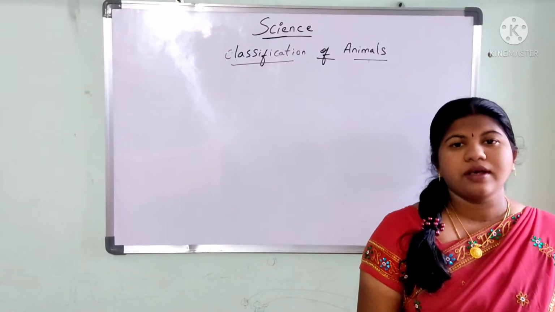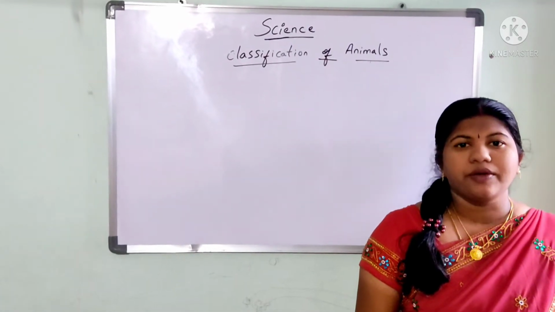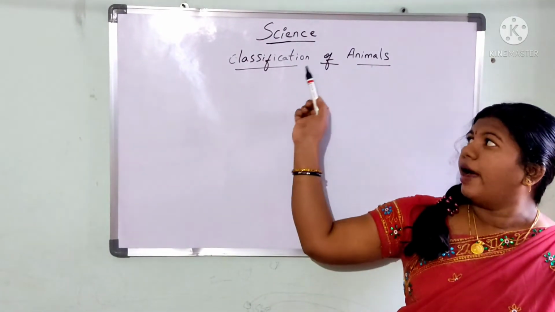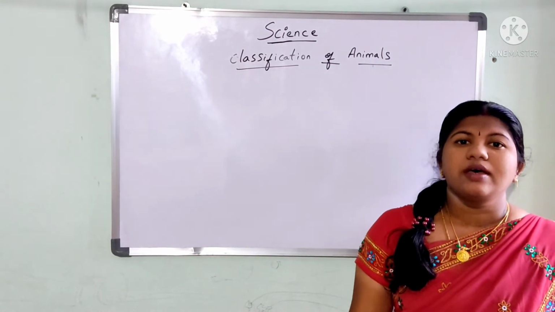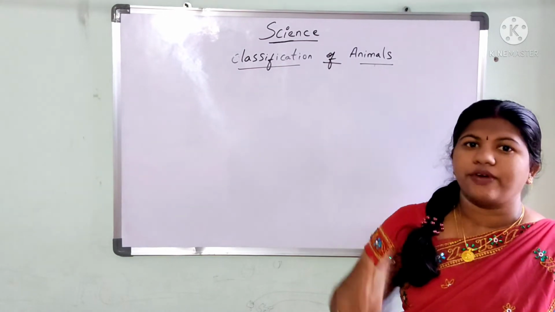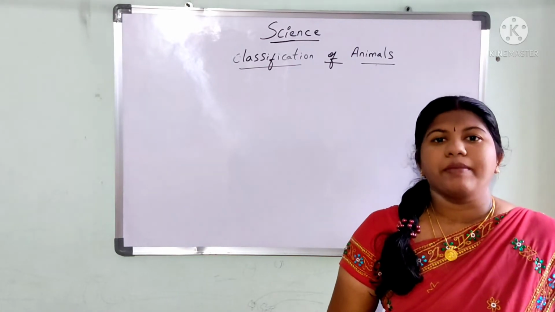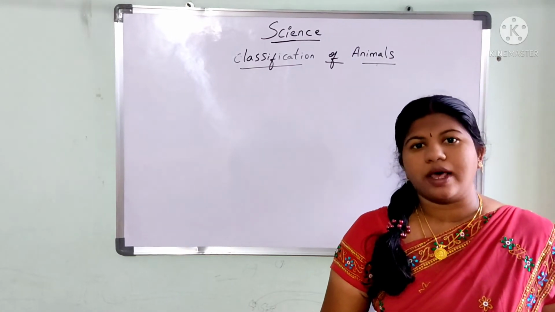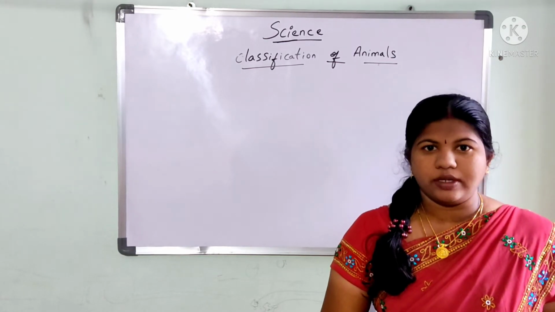Java's tutorial. In this video, we are going to learn a new topic related to animals, and animals are a subject related to science. In this video, we are going to learn about classification of animals. So, they are divided into how many types, and based on which category we are going to classify the animals, you will see in this video. So, please watch the video till the end.